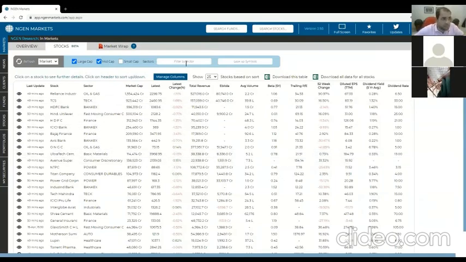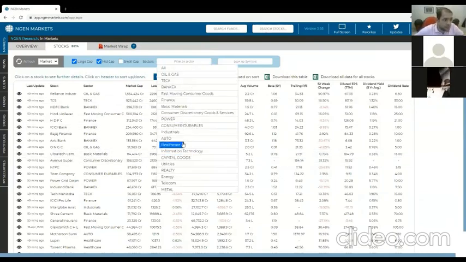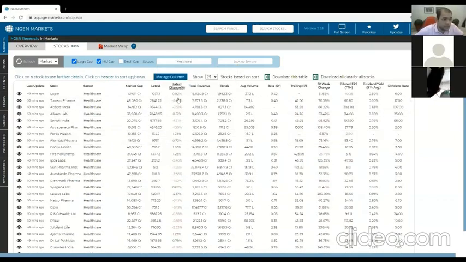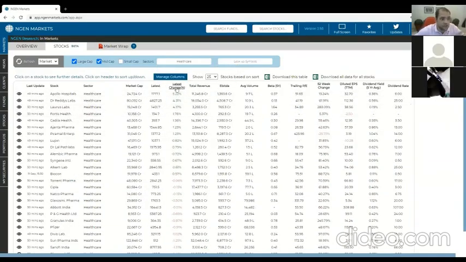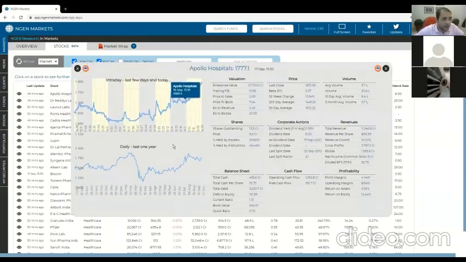So, for example, simple things you can do here is you can just go to the healthcare sector and say, okay, what's the best performing stock today? I just sorted by the top, clicking the header of this, and it says, okay, it's that one. And let me click on it. As soon as I click on it, I can actually see the 10-day intraday 5-minute interval price.